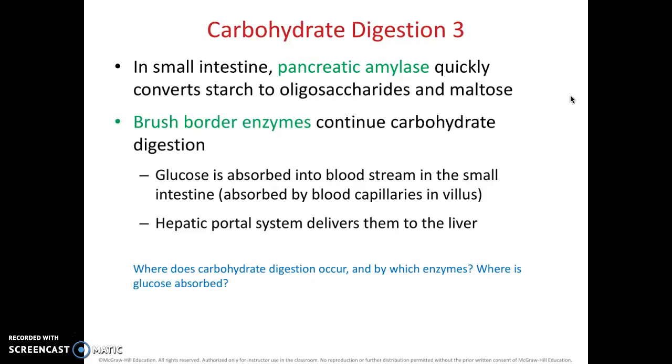So pancreatic amylase takes over in the small intestine, and then brush border enzymes finish the carbohydrate digestion. If you need to review what brush border enzymes are, look at the previous video. From there, glucose is absorbed into the bloodstream in the small intestine by the blood capillaries, and then goes through the hepatic portal system into the liver.